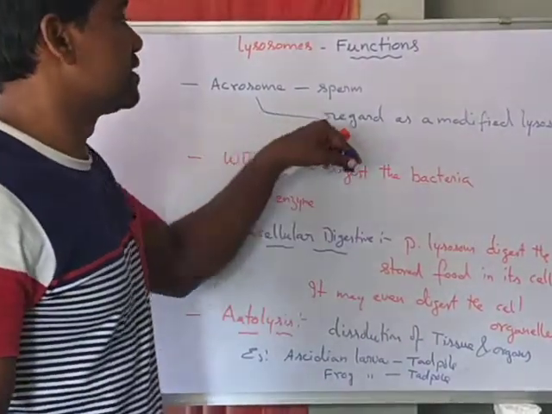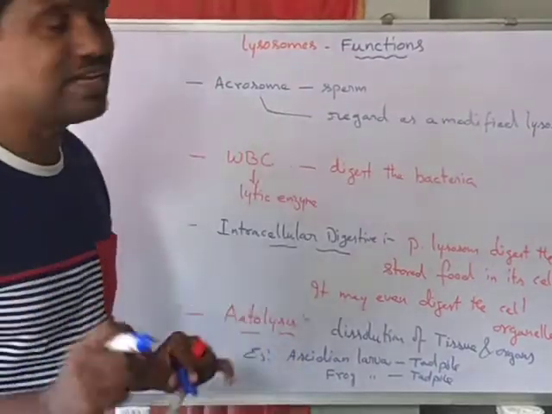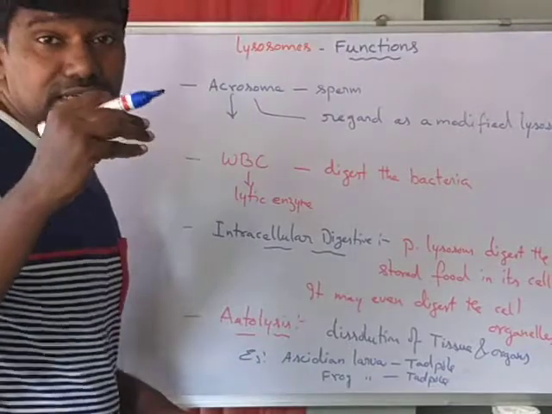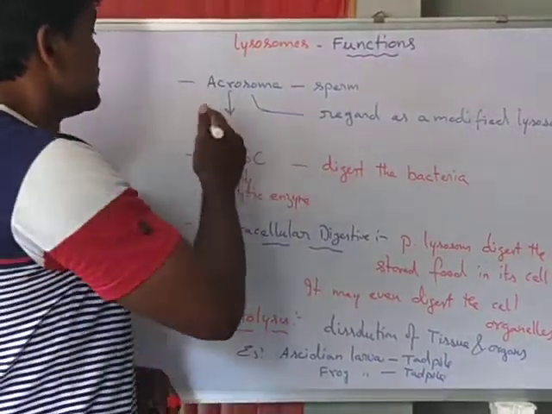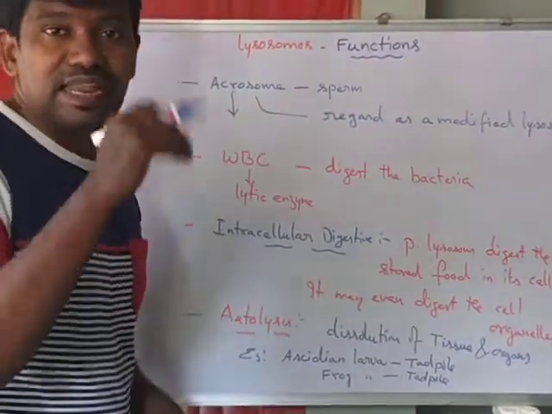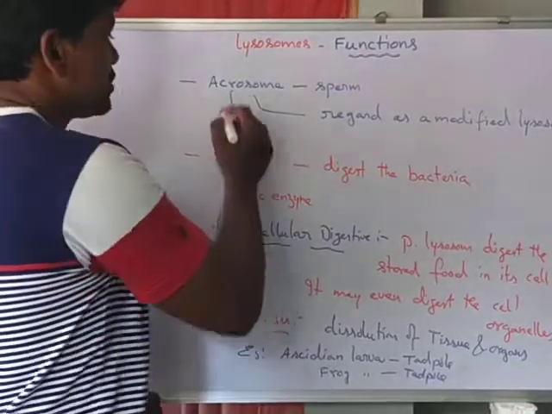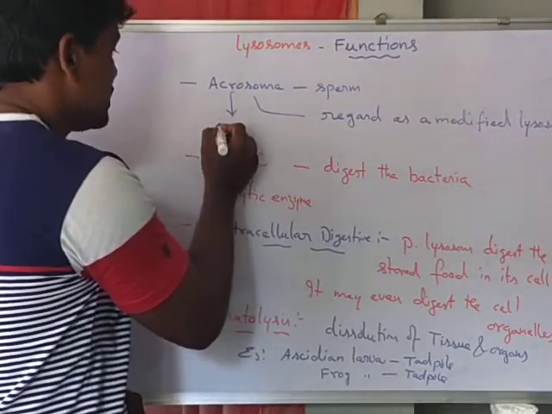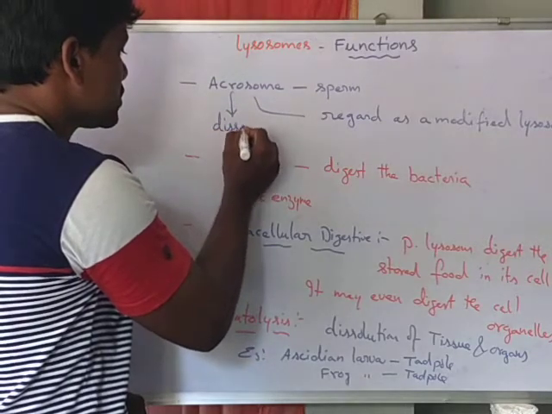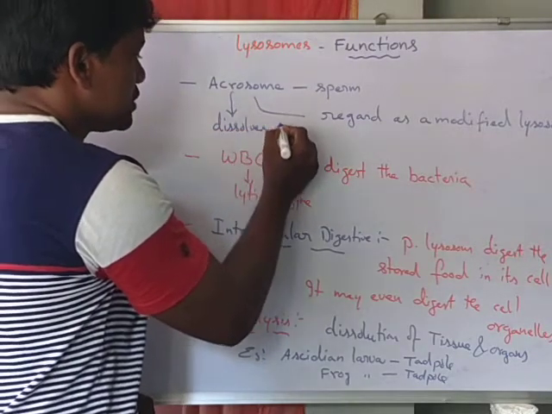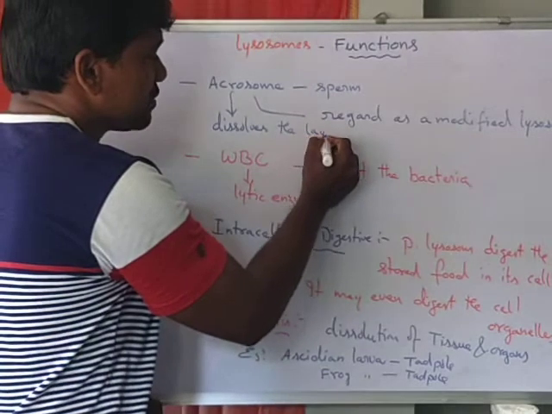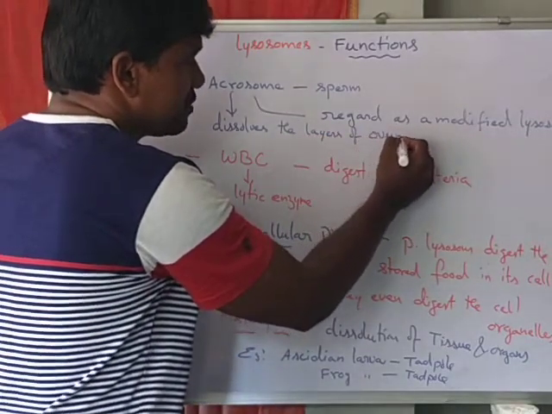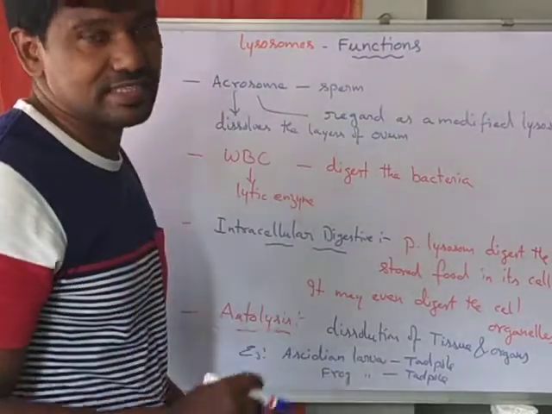It is regarded as a modified lysosome because the acrosome dissolves the layers of the ovum at the time of fertilization.